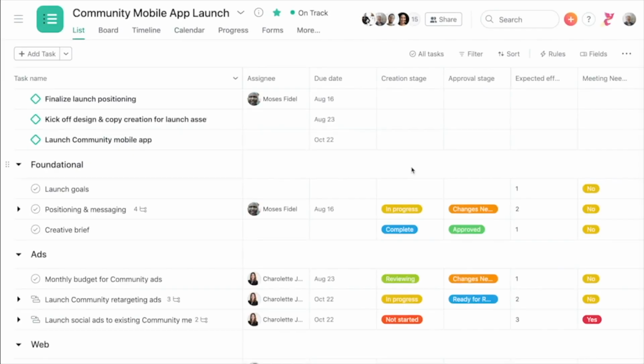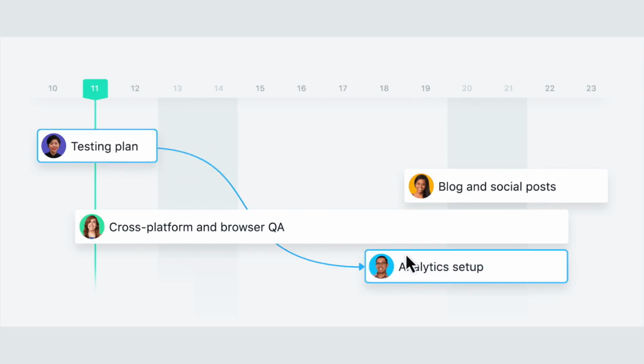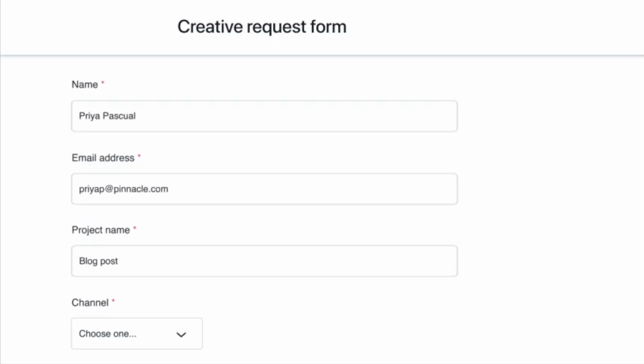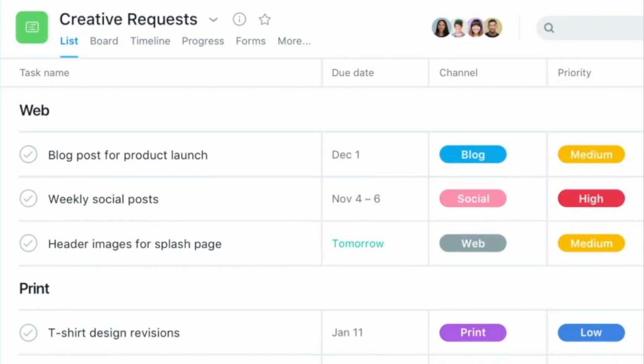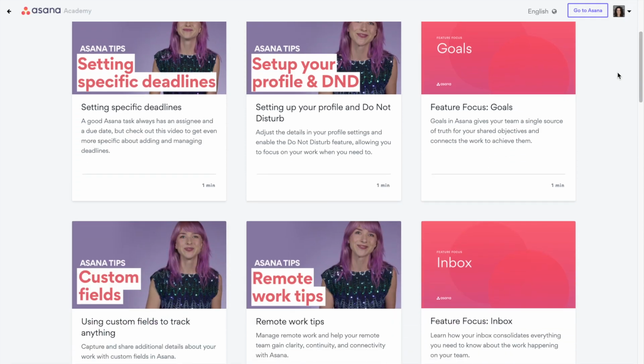These are just the project basics. When you're ready, make your project work harder for you by adding custom fields, setting up smooth handoffs with dependencies, and standardizing requests with forms. Check out our Asana Tips series for inspiration.